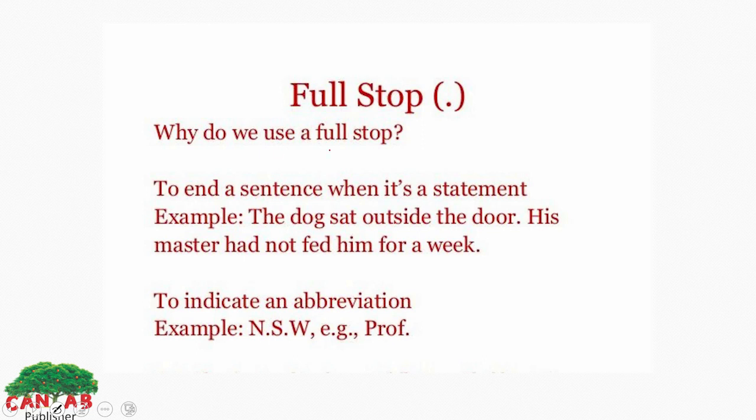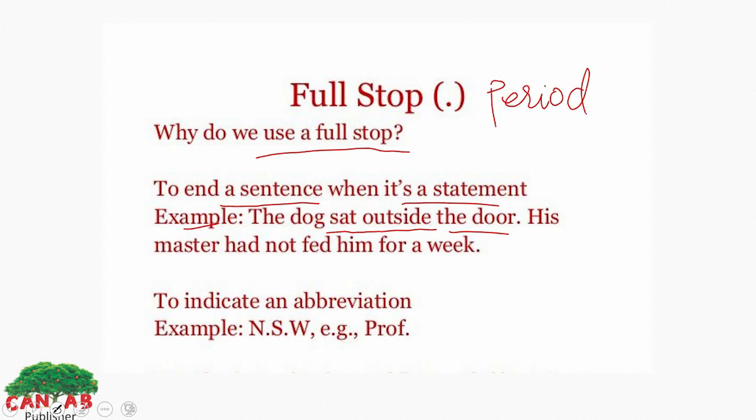Now let's discuss the use of full stop. Why do we use a full stop? To end a sentence when it's a statement. Example, the dog sat outside the door. The end of the sentence. We also call full stop period. When we end the sentence, we use full stop to end it.